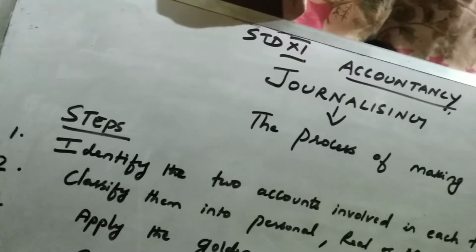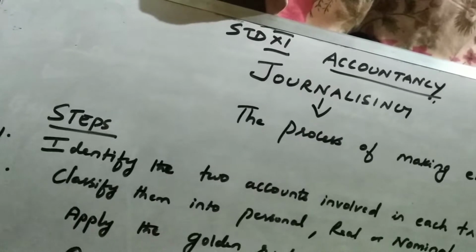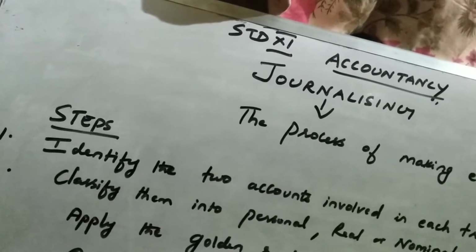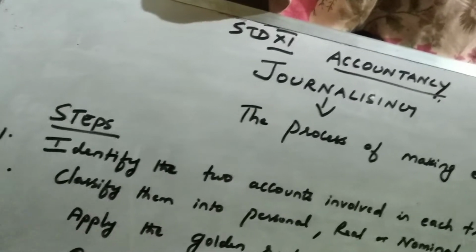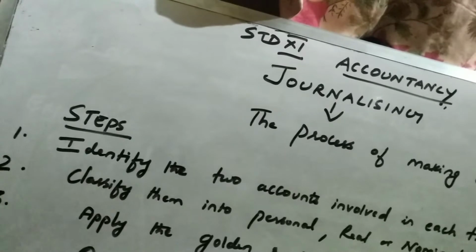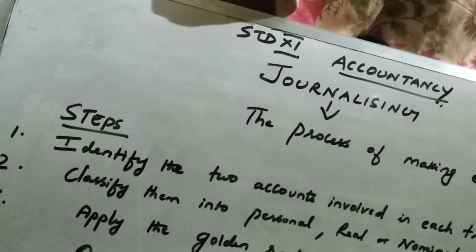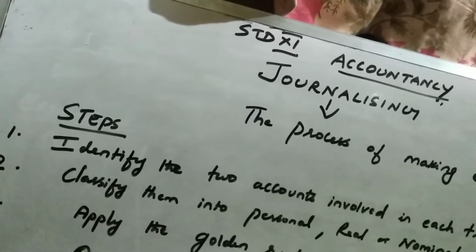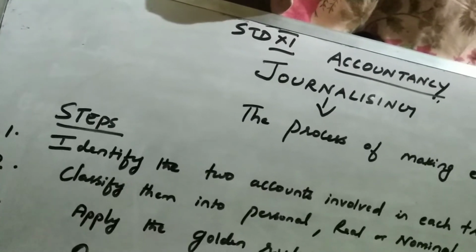And nominal, all expenses and losses, incomes and gains come under nominal. And a few items like purchases returned, sales returned can either be treated as nominal account items, or they can also be treated as real account items as they deal with stock of goods. It's all about the classification of accounts.